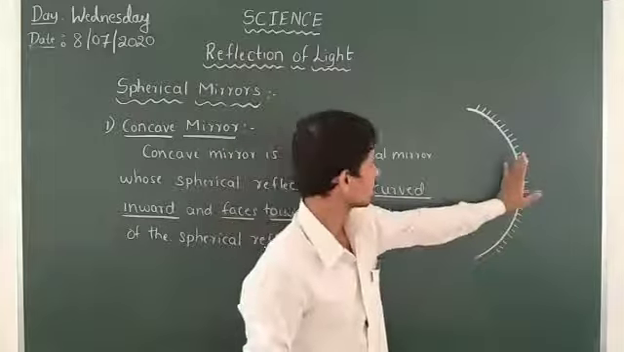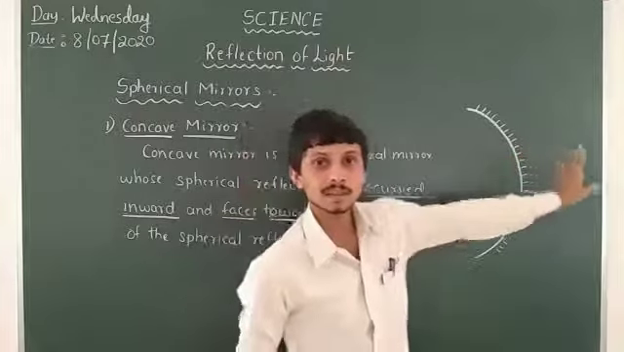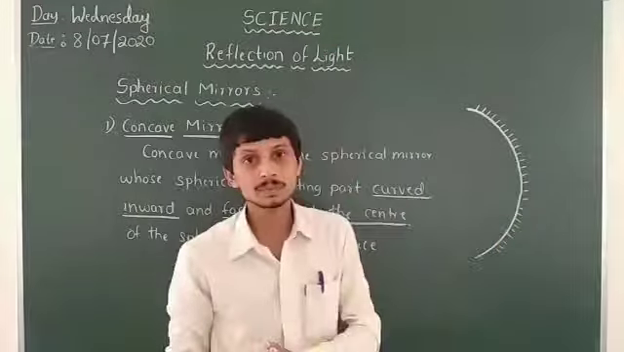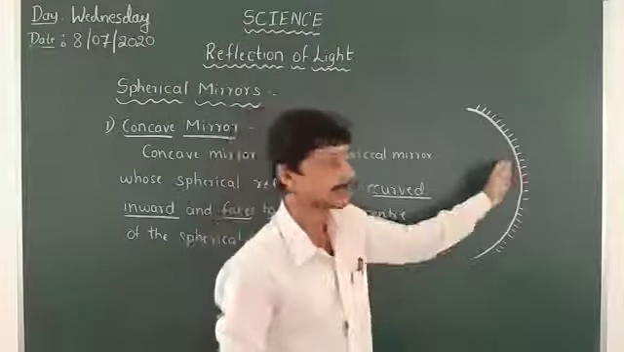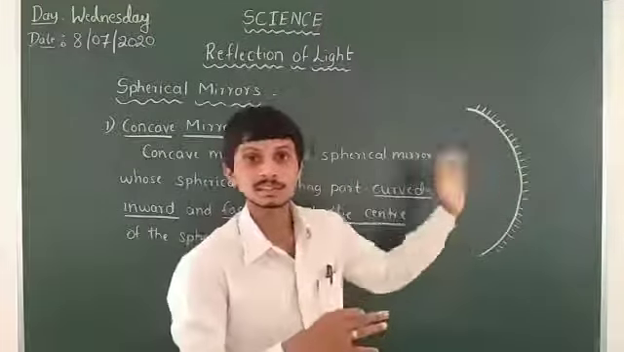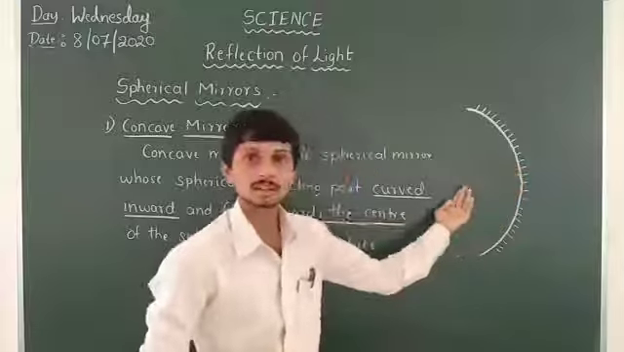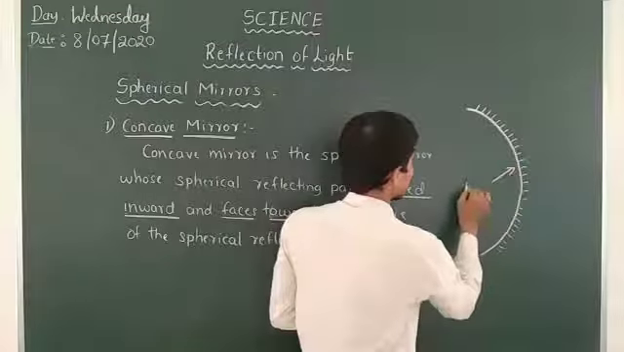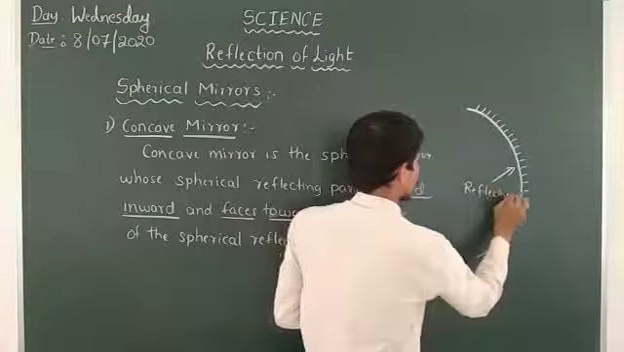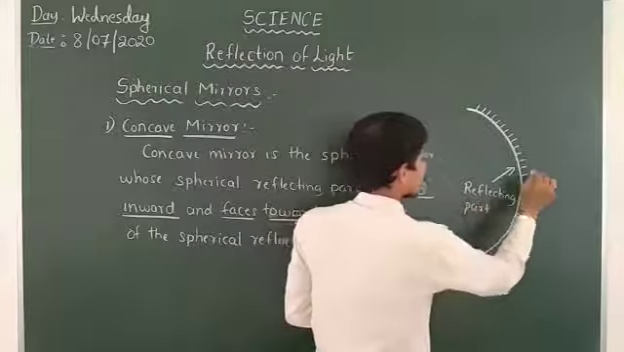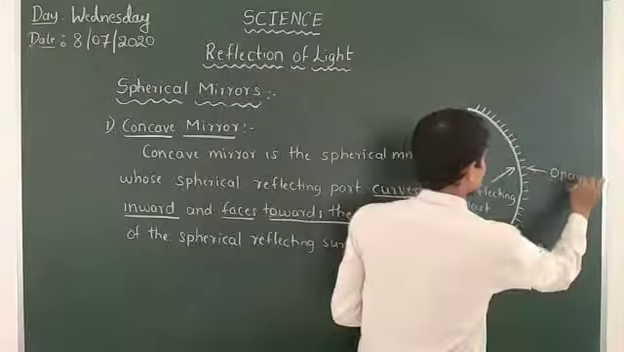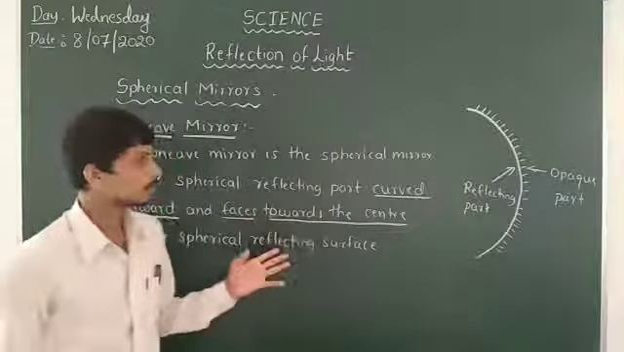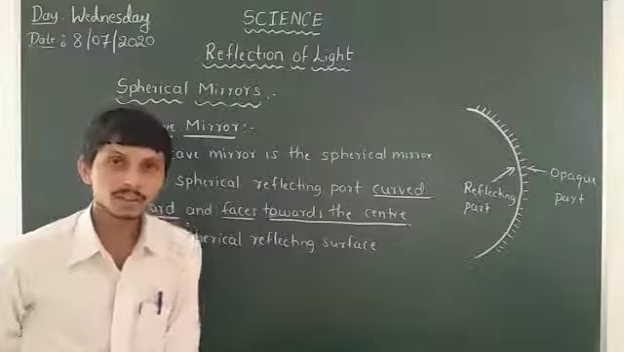Just remember, the reflecting part is on the left side and the opaque part is on the right side, for both the concave mirror and the convex mirror. We have to draw mirrors like this only. This is the reflecting part and this is the opaque part. So this is about the concave mirror. Then we go ahead with the convex mirror.